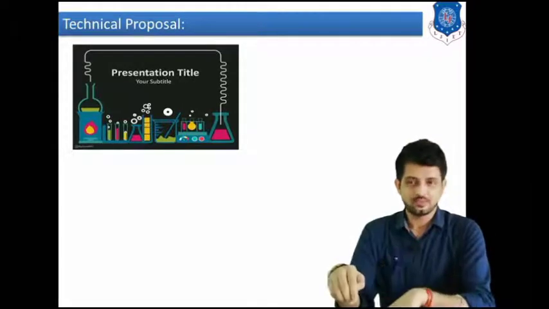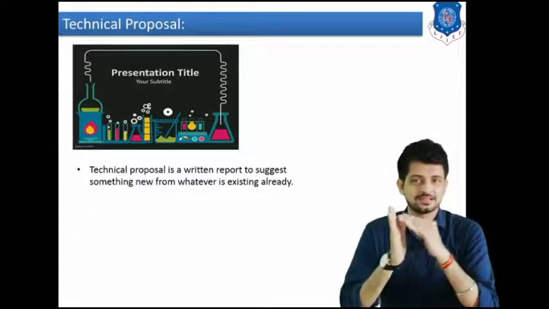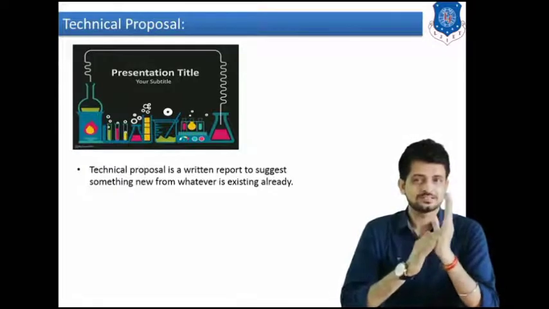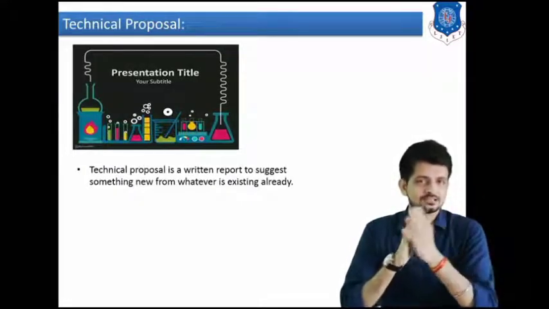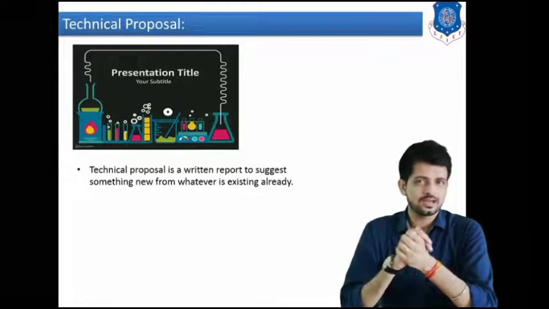So, technical proposal is a written report to suggest something new from whatever is already existing. For example, you are working in any company.